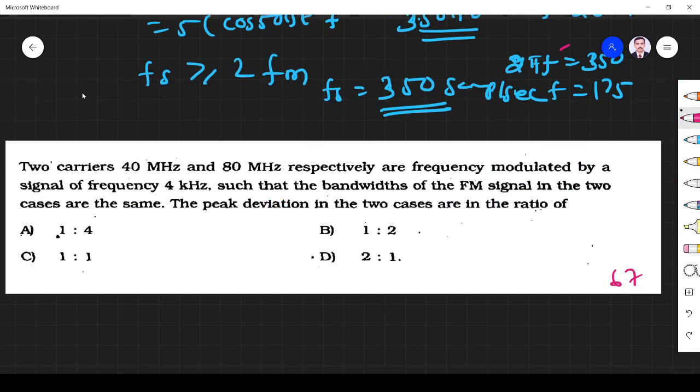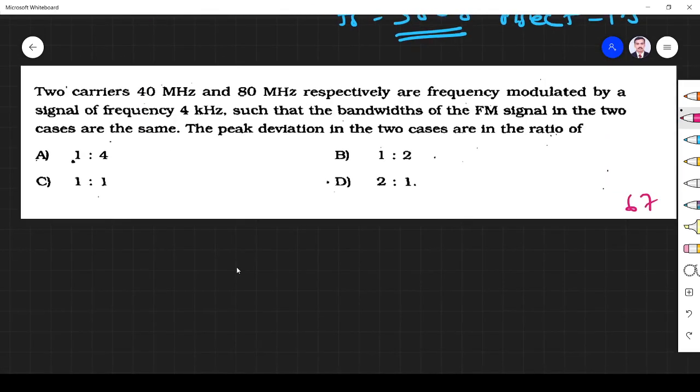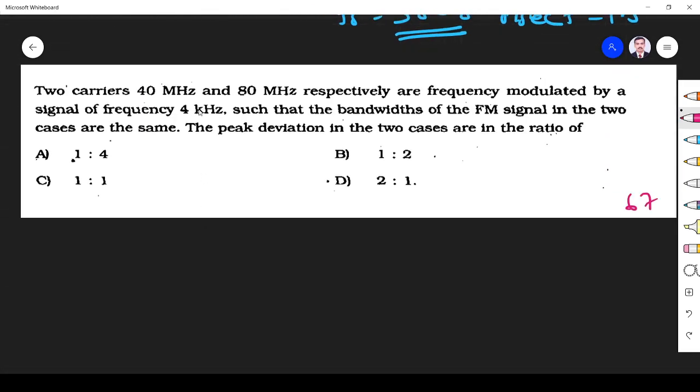Okay. Next question: two carriers of frequency FC1 is equal to 40 megahertz and FC2 is 80 megahertz are frequency modulated by a signal of message frequency 4 kilohertz, both the carriers such that the bandwidth of the FM signal in the two cases are same.